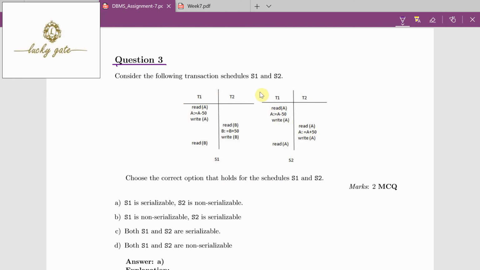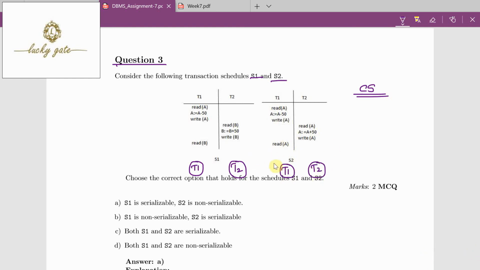Question number 3. Consider the following transaction schedules S1 and S2. These are the two schedules given. Choose the correct option that holds for the schedules S1 and S2. The options are given about serializable and non-serializable. To verify serializability, we have two options: conflict serializability and view serializability. To verify conflict serializability, we have to draw a precedence graph. In the precedence graph, we draw one vertex for each transaction. Because we have two transactions, we draw two vertices.